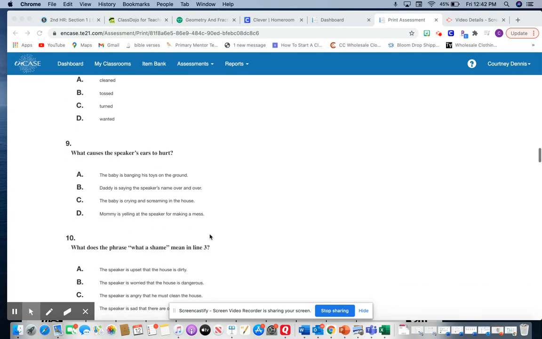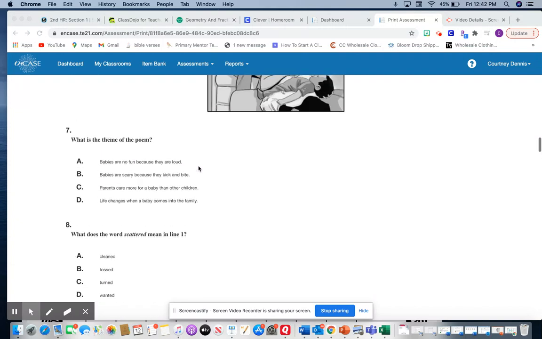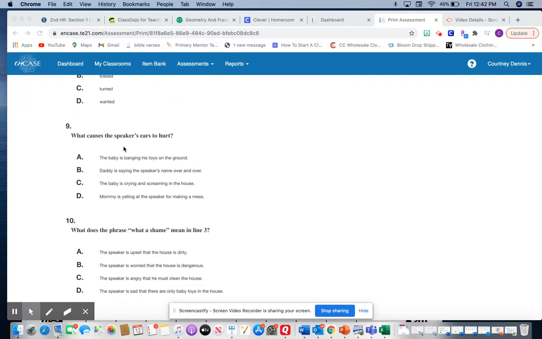For number 9, what causes the speaker's ears to hurt? So let's go back and find that. The best thing that you can do here is to look at what the question is asking. We're looking for what causes the speaker's ears to hurt.